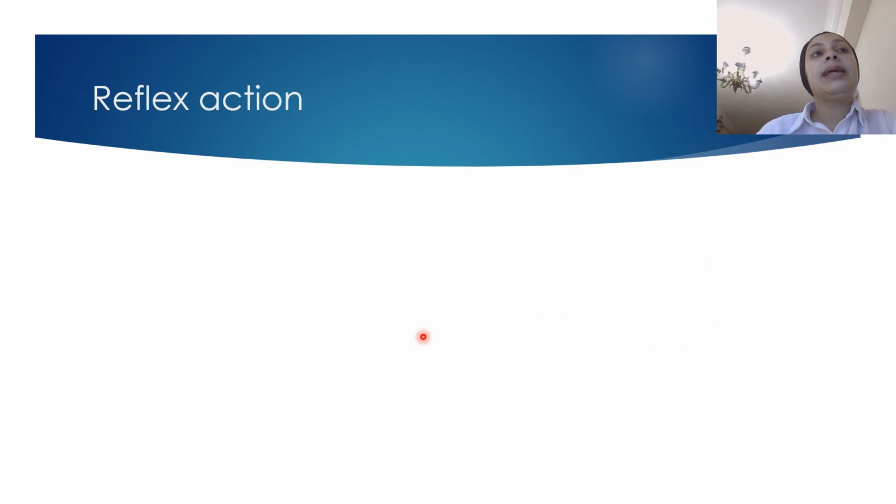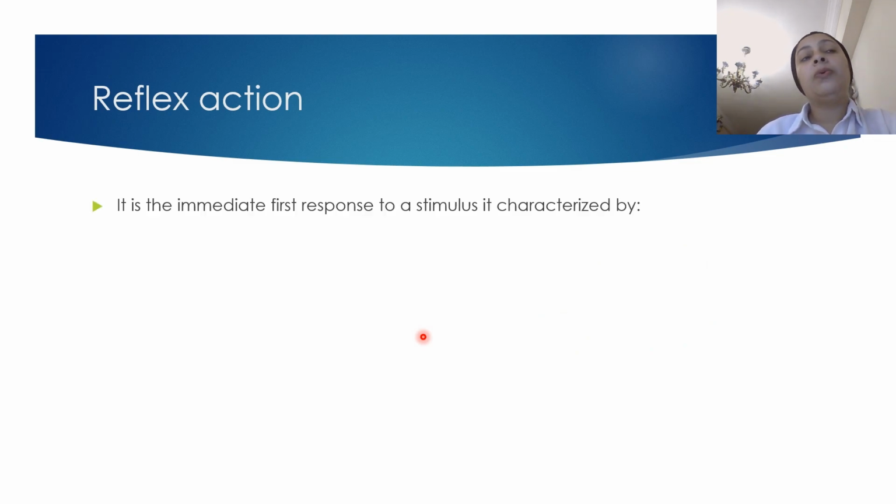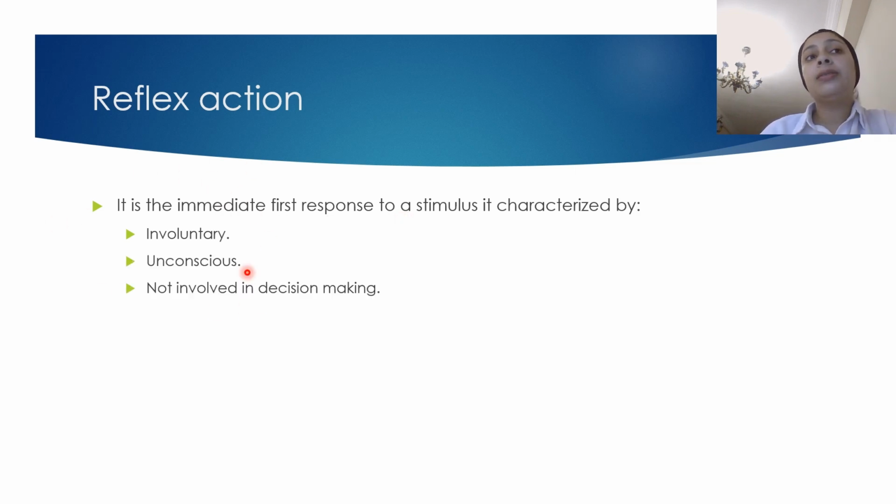Okay. Then we talk about the reflex action. We said that any reflex action is immediate first response. Any response to a stimulus is characterized by is involuntary, unconscious, not involved in decision making.